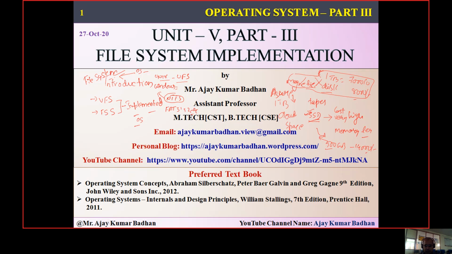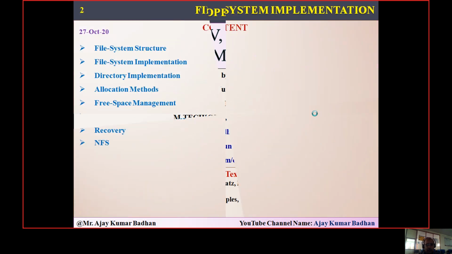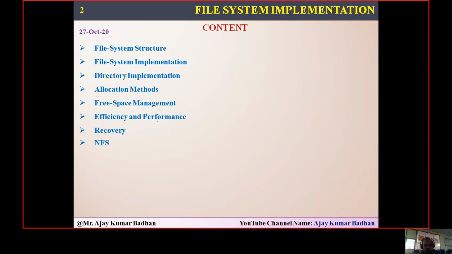In the previous session, what we discussed was file system structures, and in file system implementation, directory implementation, which we have seen. Today's session will mainly focus on the allocation method. This allocation method is very much important, so we are going to totally dedicate this session to this method.